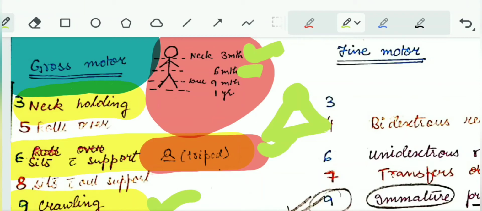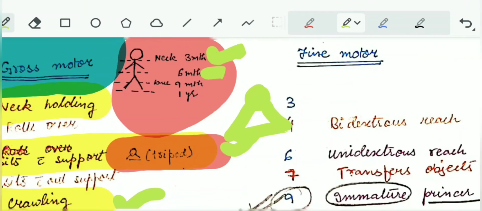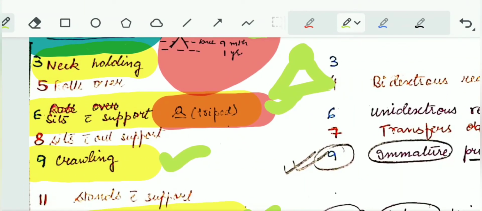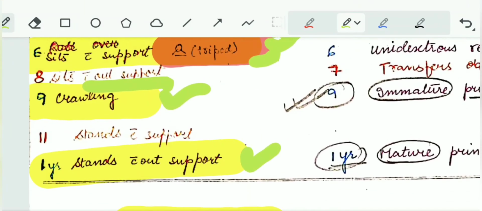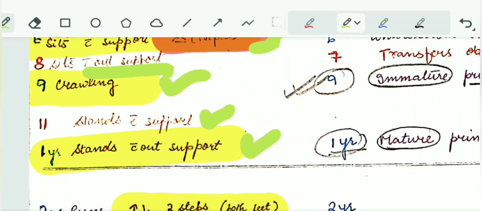Now let's see the in-between milestones also. At 5 months the child rolls over. At 8 months the child can sit without support. At 6 months with support, and at 8 months without support. At 11 months the child stands with support. At 12 months, that is 1 year, stands without support. So sits with support is 6 months, sits without support is 8 months, stands with support is 11 months, and stands without support is 1 year or 12 months.